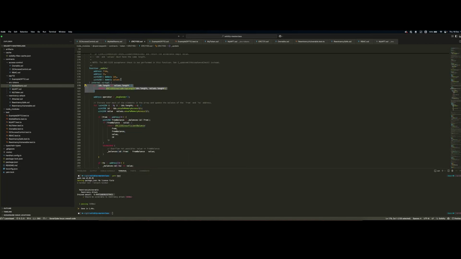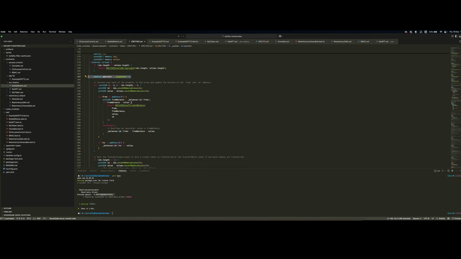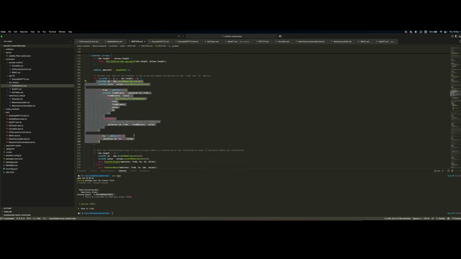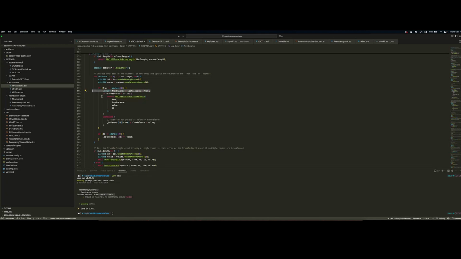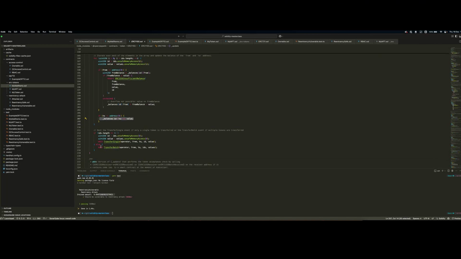Here we simply check that the 2 arrays are of the same length. Then we get the operator, whether it's the owner or the approved operator, and then we perform, by iterating through the different IDs, a transfer of the value we specified. So we simply check if the balance is there. Otherwise, we do an unchecked decrement of the value, similar to what we've seen with the ERC-20. And if the to address is different from the 0 address, so we're not burning again. So here we're checking if it's not a mint and it's not a burn, we're incrementing that value for the destination. As we said here, it supports both single and batch transfers, so it checks the length, and if it's a single token type we're transferring, it emits a transfer single event, otherwise a transfer batch.